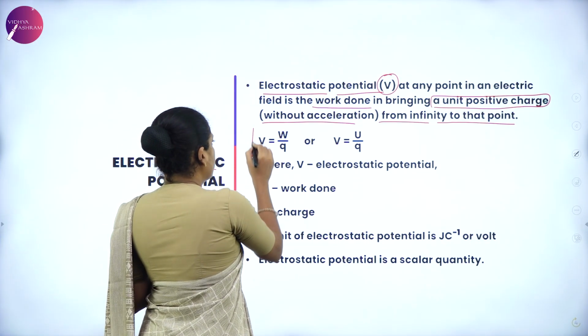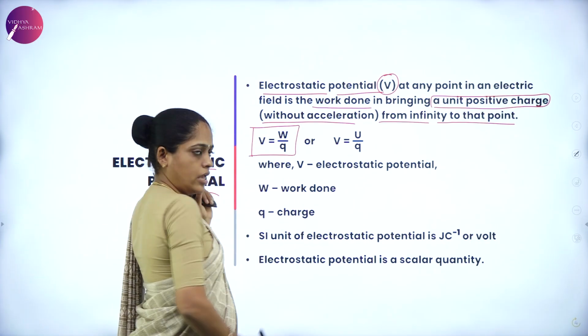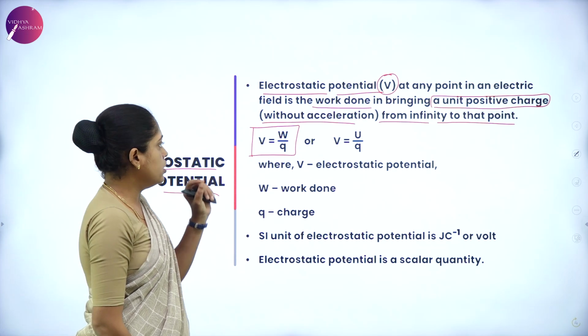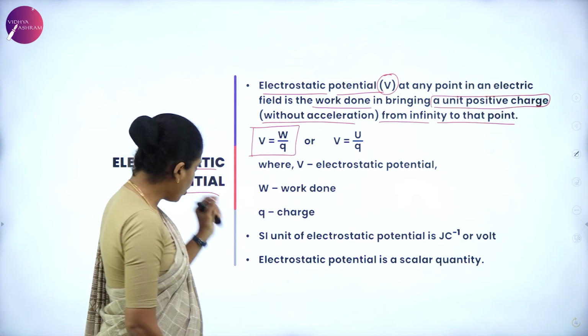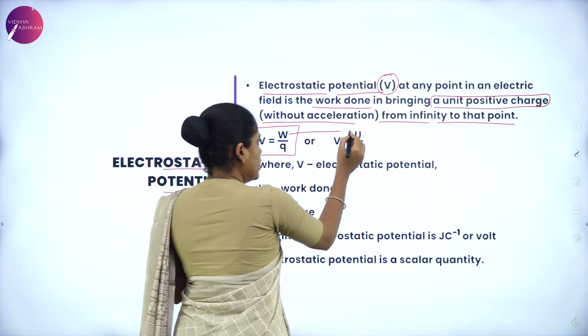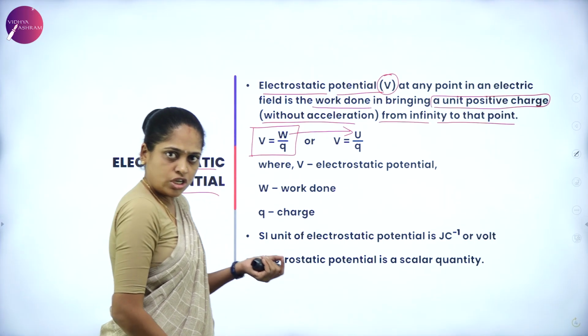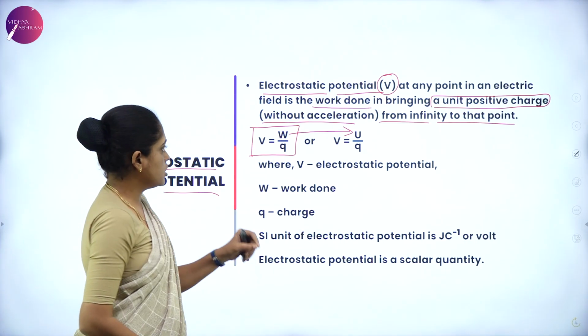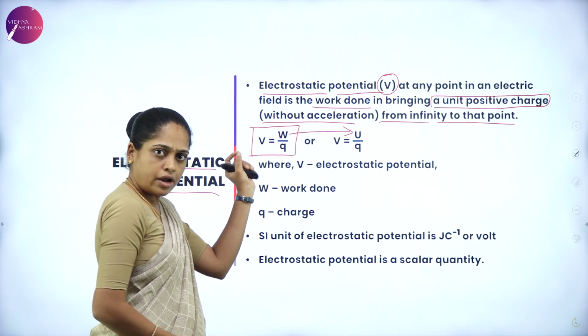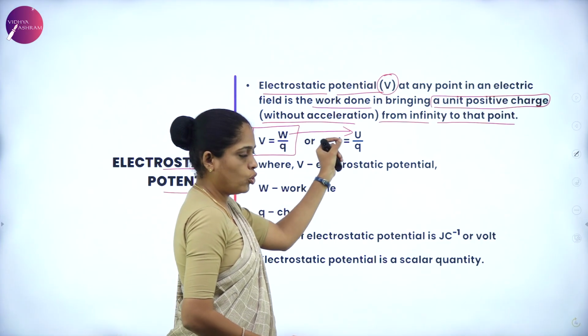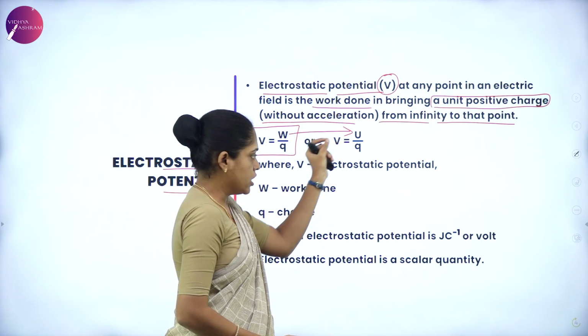The expression for the electrostatic potential is V equals W by Q, where this W is nothing but energy. Therefore work done W is replaced by U, where U is the energy.